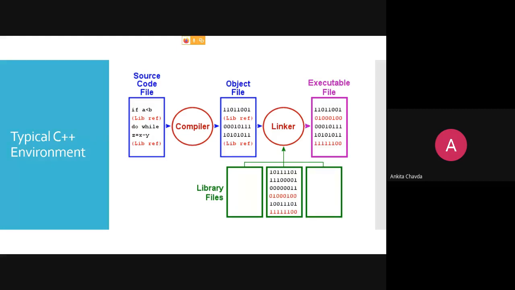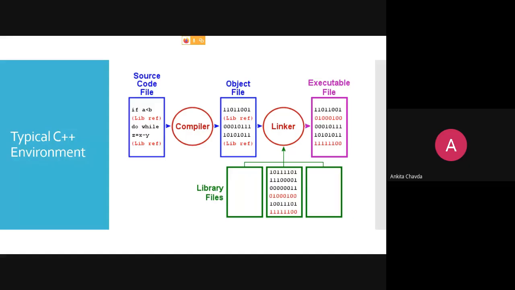Here, if I consider a .cpp file, then I have some code like if-else statements or some general statements. But somewhere I'm having my library reference, because you will use a lot of things like setw, the manipulators that you will use in C++.